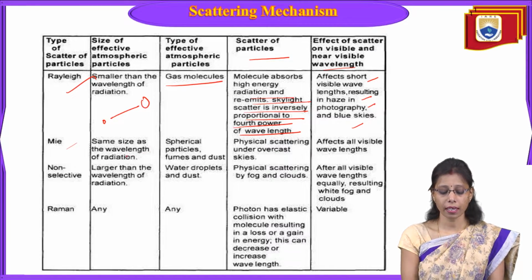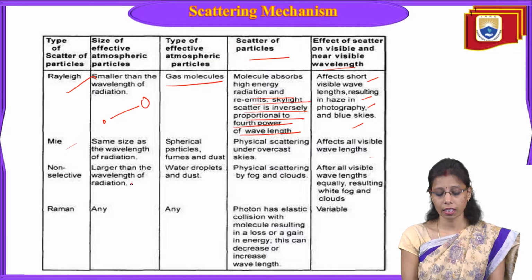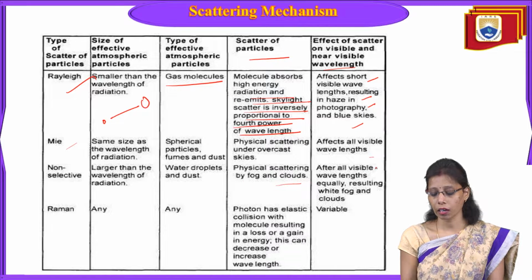Like that, we have Mie scattering, where the particle is the same size as the wavelength. It involves spherical particles, fumes, and dust. Physical scattering under overcast skies affects all visible wavelengths. Non-selective scattering occurs when particles are larger than the wavelength of radiation, such as water droplets and dust. It affects all visible wavelengths equally, so fog and clouds are the result of this kind of scattering.